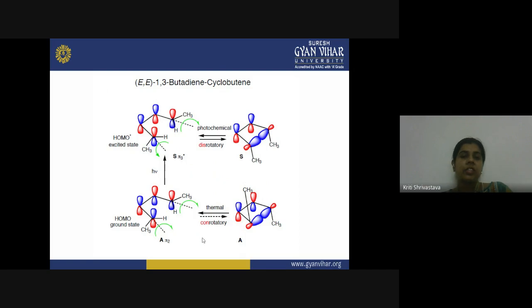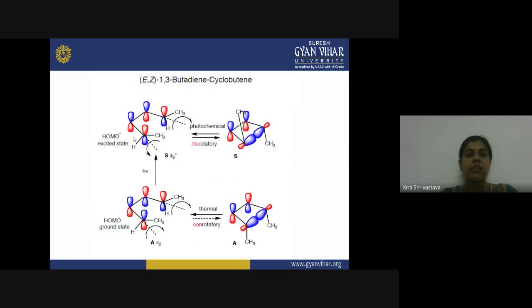The reverse of the reaction is possible in the thermal pathway, and here con-rotatory motion is taking place. If you consider the EZ configuration of a 1,3-butadiene to cyclobutene system, under the photochemical condition this rotatory motion is followed, but in case of thermal condition, con-rotatory motion is being followed.